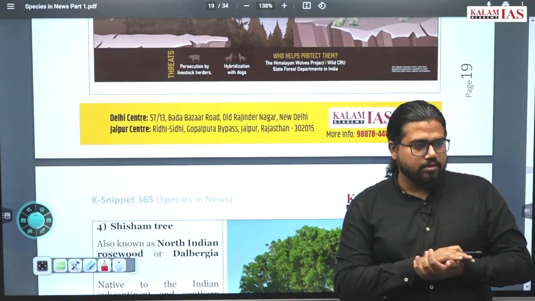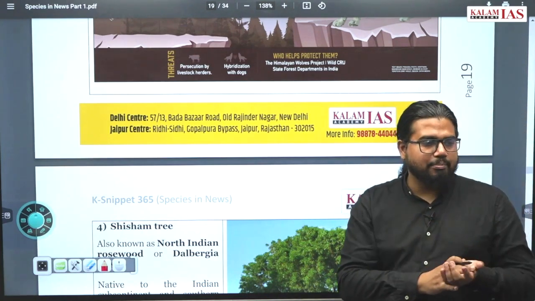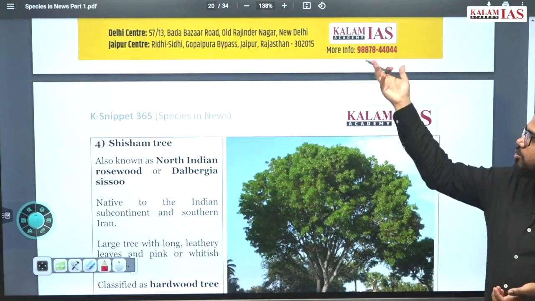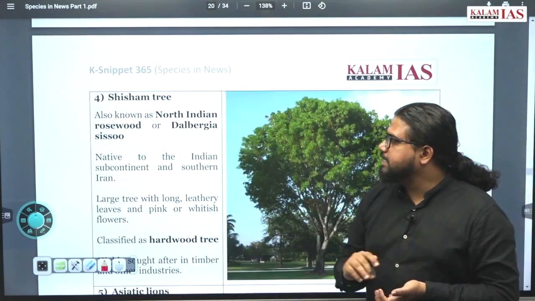They are not the highest carnivore. The highest carnivores are the tiger, leopard and others. They are also eaten by the leopard, tiger and others. Shisham tree. What is the Shisham tree?